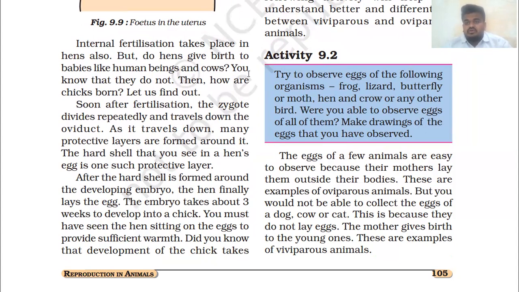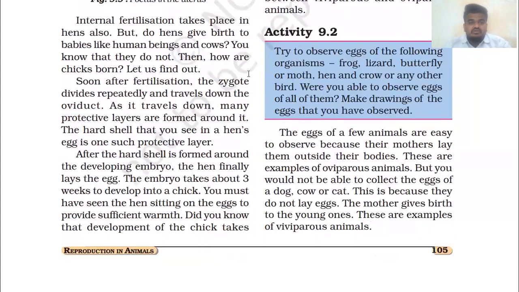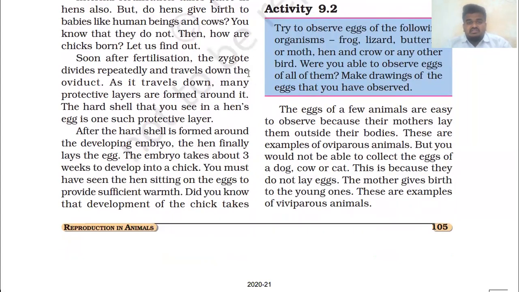You have already observed the eggs from hens. So then, how is the chicken born? Let us find out. Soon after fertilization, the zygote divides repeatedly and travels down the oviduct. As it travels down, many protective layers are formed around it. We already discussed this in the development of the embryo.